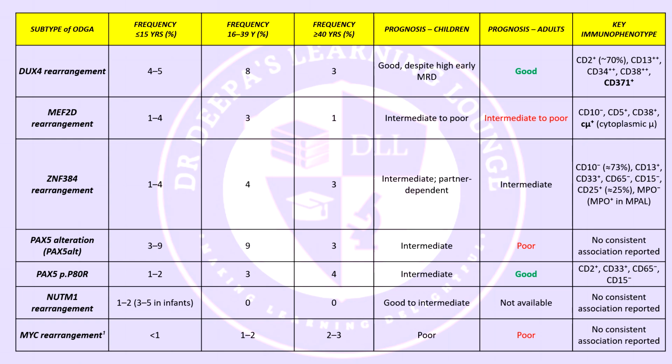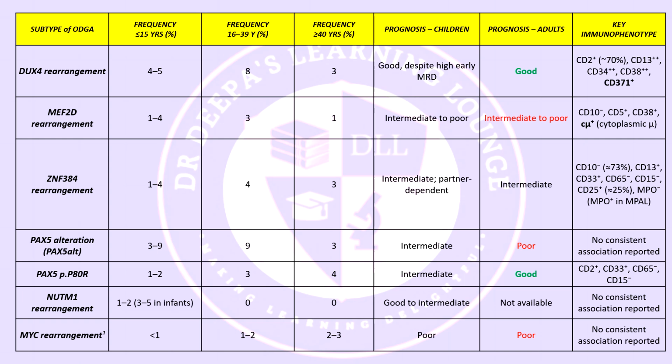Regarding the immunophenotype, there is no distinct reliable pattern that is consistently associated, and again the WHO states no specific association is reported. One critical point is that adult MYC rearranged B-ALL must be carefully distinguished from double hit or triple hit lymphomas, as the latter have specific diagnostic and therapeutic implications.